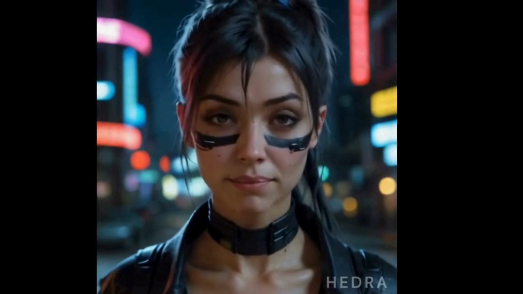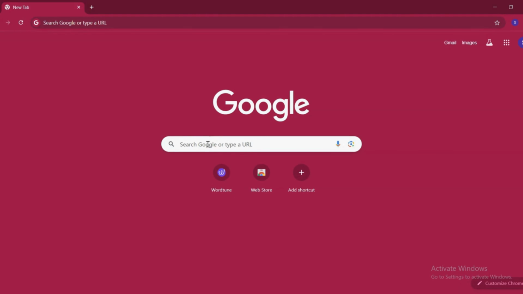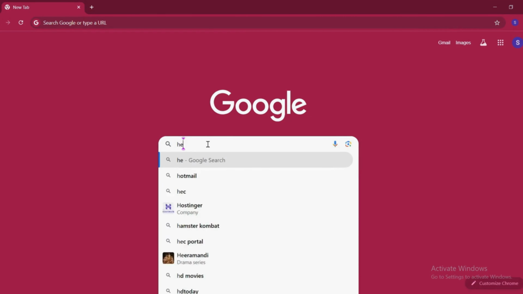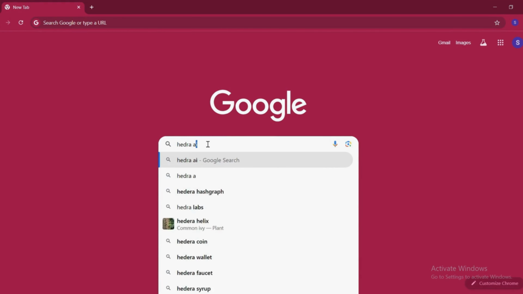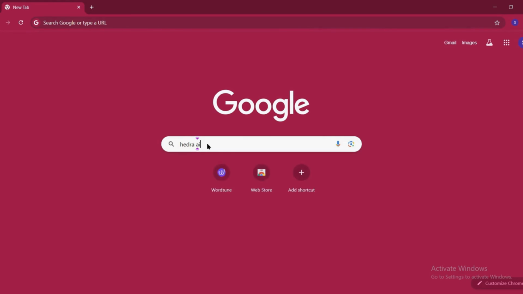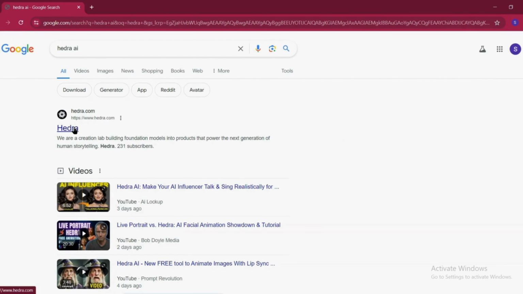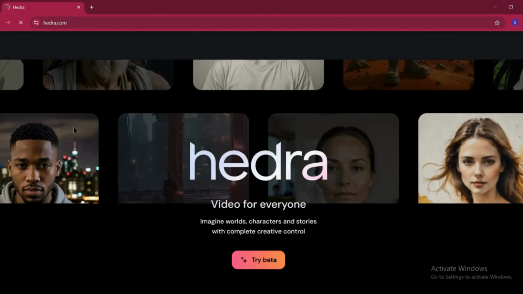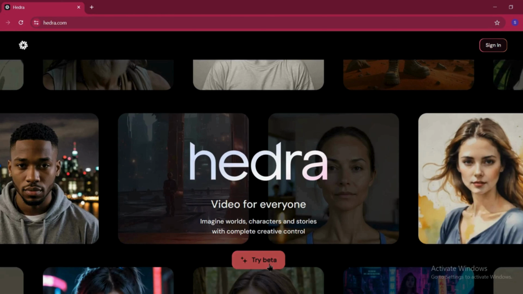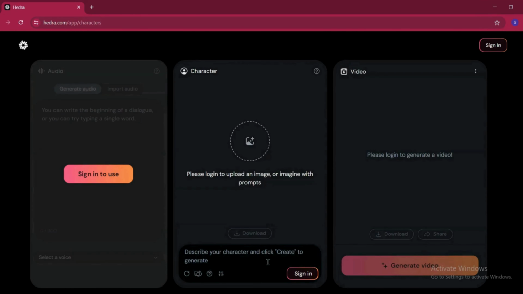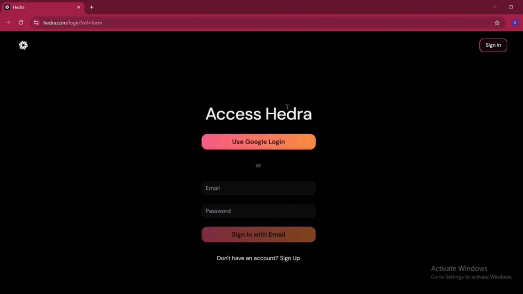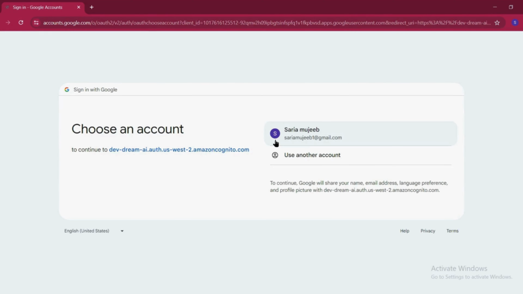Let's get started. We begin by typing Hedra AI into the browser. Click on the first website you see. Click Try Beta Now. You can then sign in to use the service by clicking on Sign in to use. Click Use Google Login to sign in with my Google account.